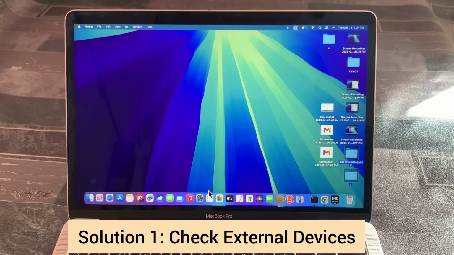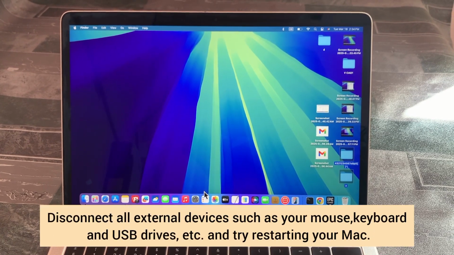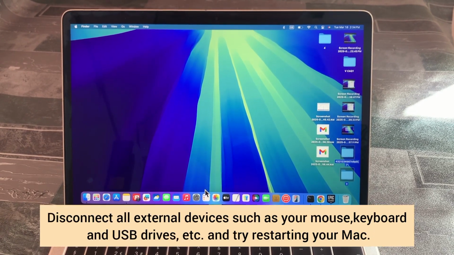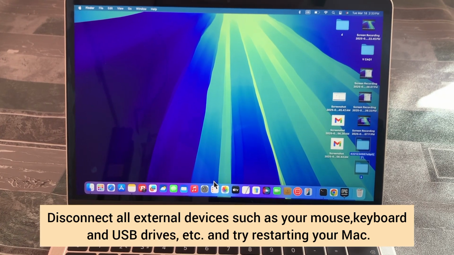Solution 1. Check external devices. Disconnect all external devices such as mouse, keyboard and USB drive and try restarting your Mac.